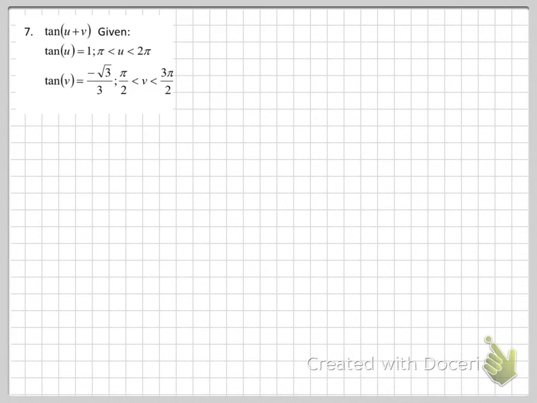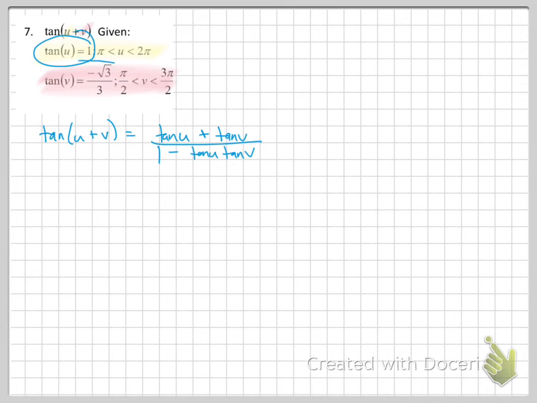Okay, one more. Again, see if you can draw the yellow triangle, draw the pink one, and label all the sides correctly. Actually, we should look at this. Let's expand it. I want to finish highlighting it. You're welcome to draw the triangles, but tan of u plus v, tan's special, right? So tan, 1, tan, tan, 1, tan. Top is the same, bottom is opposite. Well, looky here. Tan of u and tan of v.